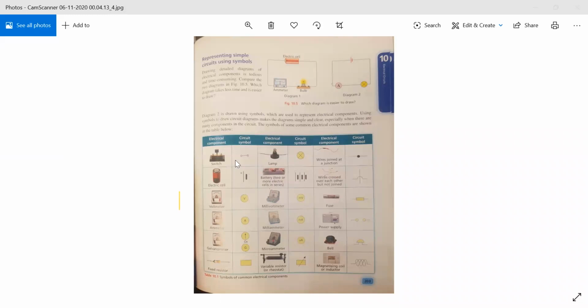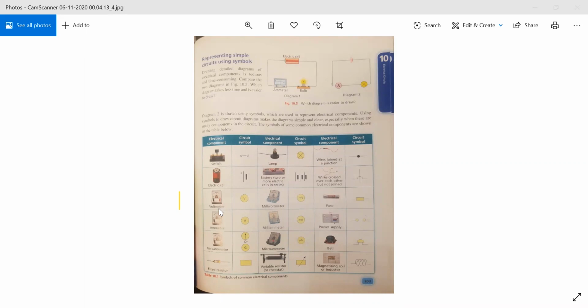We should first of all read it. For example, the switch has this circuit symbol. It means if this is placed in a diagram representing a simple circuit, we'll say that this is a switch sign. If this is placed, it means an electric cell. For example, we read it over here as well, that it is showing an electric cell.